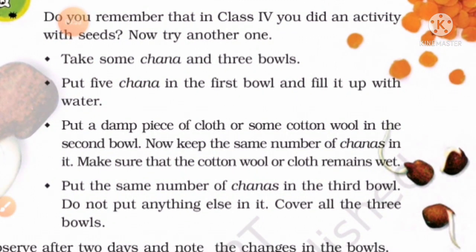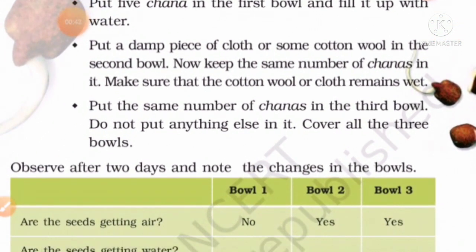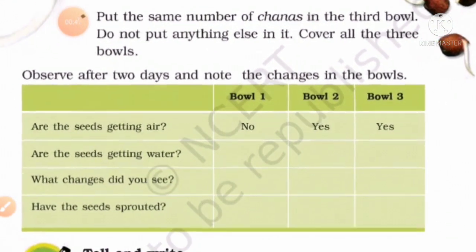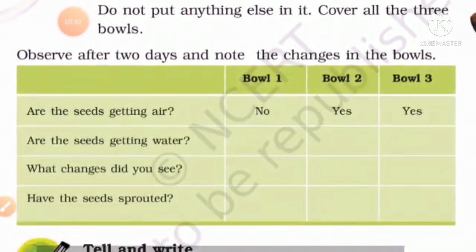Make sure that the cotton wool or cloth remains wet. Next, put the same number of chana in the third bowl. Do not put anything else in it. Cover all the 3 bowls, observe after 2 days, and note the changes in the bowls.